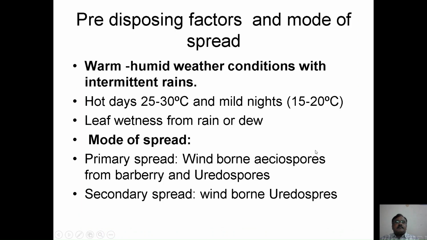rounded end. And then what are the predisposing factors? The warm, humid weather with intermittent rainfall favors the development of disease. Hot days with a temperature of 25 to 30 degrees and mild nights of 15 to 20 degrees, besides leaf wetness from rain and dew, all favor the development of disease. Here also the primary spread is mainly through aeciospores from the alternate host and the uredospores, while the secondary spread is mainly through uredospores formed on the wheat host.